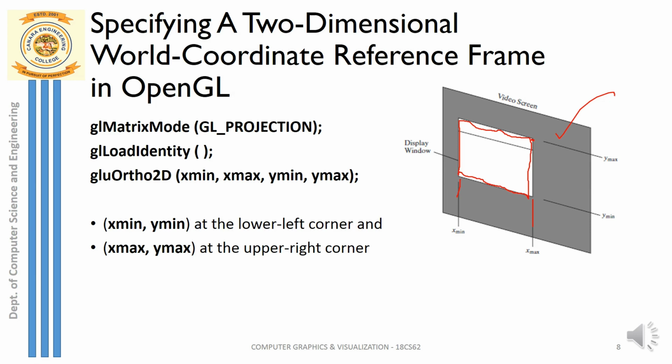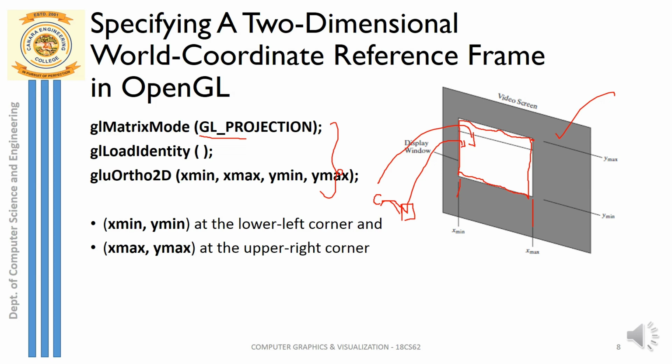Now, OpenGL functions: in order to have the projection, finally to display the graphics on my display window, I need to represent these three. The first one is GL projection. What is this GL projection? Basically, as I already said, projection is the transformation from the camera coordinate system to my screen coordinate system. I have a camera. On the film plane of the camera, I have obtained the image of the object, and that information I am going to store in my frame buffer. So the transformation is required now from the camera coordinate system, or in other words from the frame buffer, to my display window, that is, into my screen coordinates.